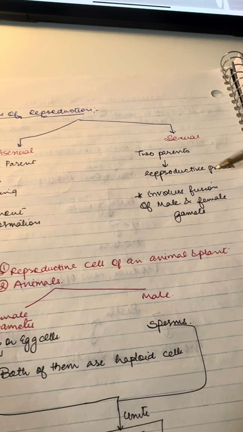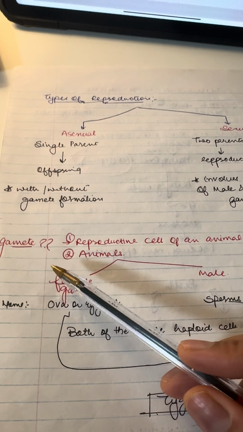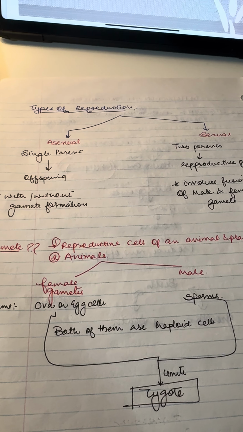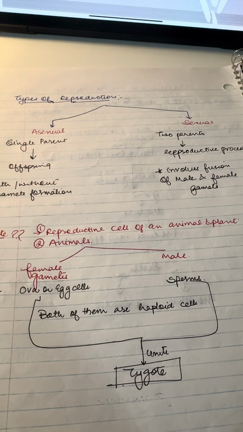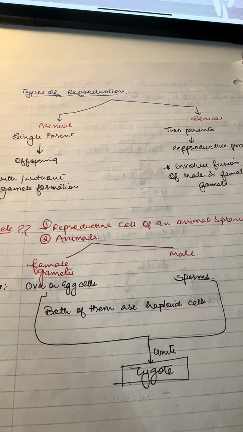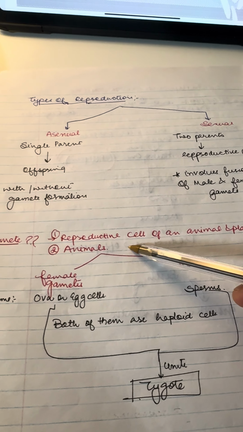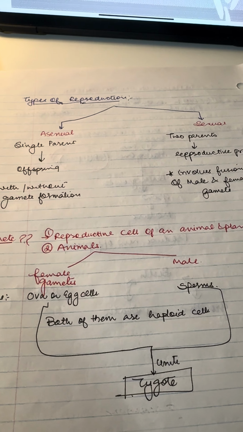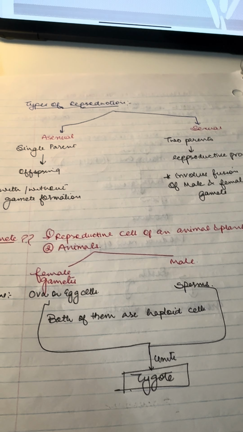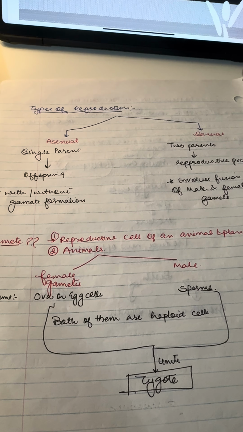And then the question might come to you, what is a gamete? Gamete is basically a reproductive cell of an animal and a plant. And if it is an animal, it can be categorized as female gamete and male gamete. We're going to study it further later when we will be discussing sexual reproduction.